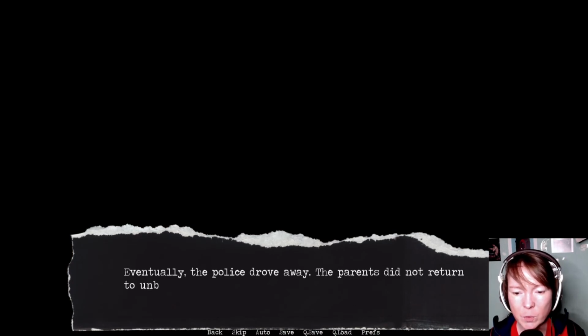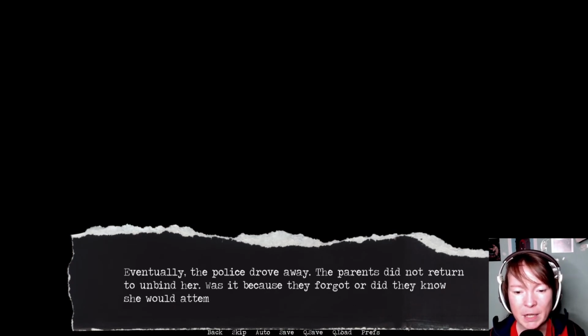Eventually, the police drove away. The parents did not return to unbind her. Was it because they forgot, or did they know she would attempt to escape again?